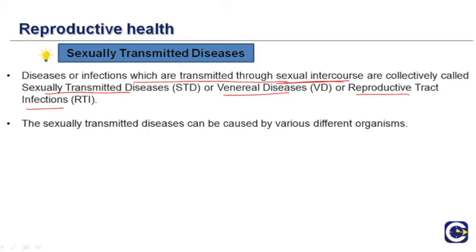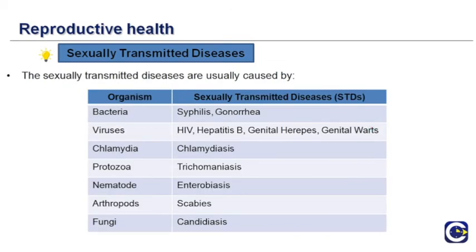And sexually transmitted diseases can be caused by various different organisms. Now we will have a look at all the organisms that can cause them. Diseases like syphilis and gonorrhea are caused by bacteria. So let's say if a man has syphilis or gonorrhea and has intercourse with a woman, there are chances that the woman can easily get infected with this bacteria and get syphilis or gonorrhea.